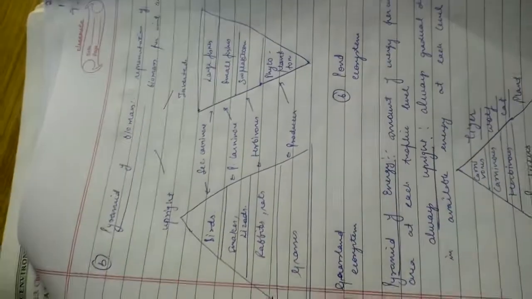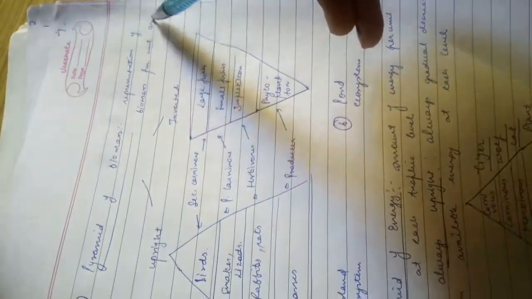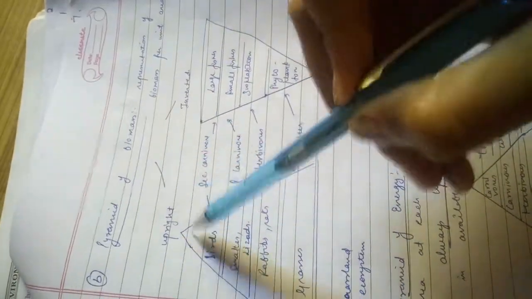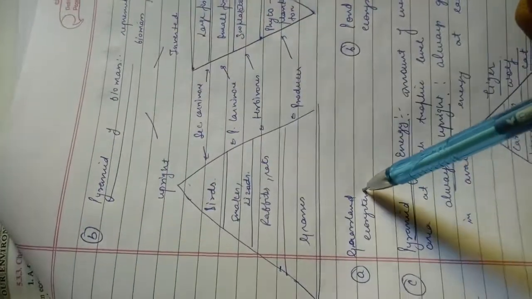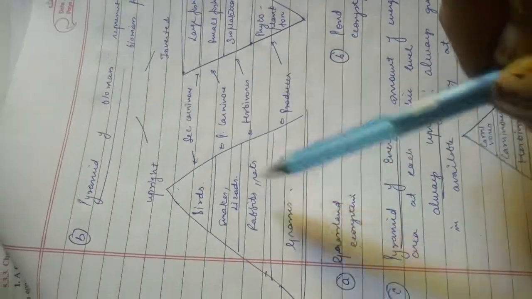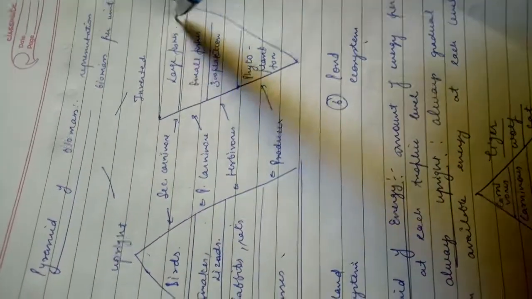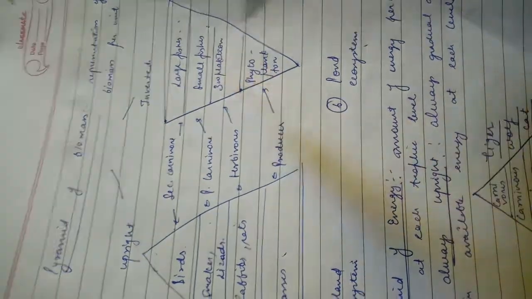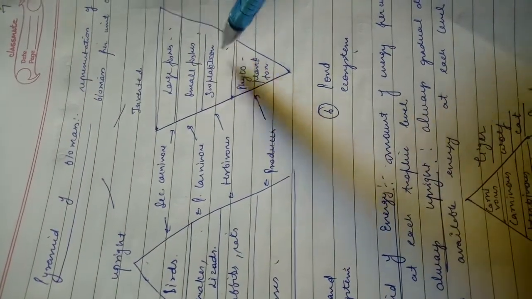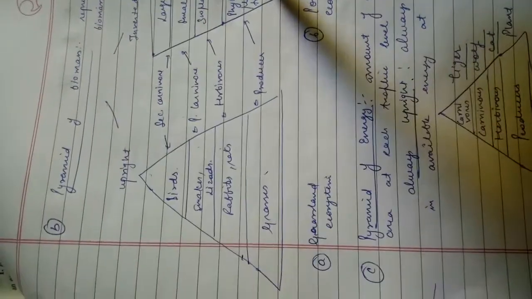Thirdly, we have pyramid of biomass. Pyramid of biomass is a representation of biomass per unit area. It can be upright or inverted. In upright, we have grassland ecosystem, and in inverted, we have pond ecosystem. Grasses, rabbit or rats, snakes or lizards, birds. In pond ecosystem, large fishes have more biomass than small fish. Small fish have more biomass than zooplankton, and zooplankton have more biomass than phytoplankton.